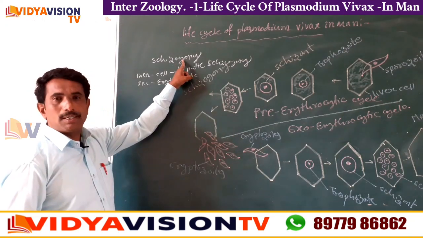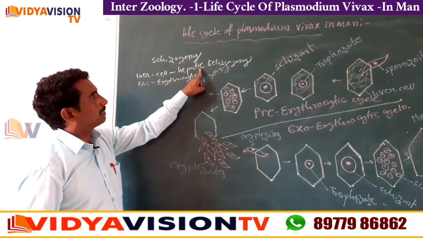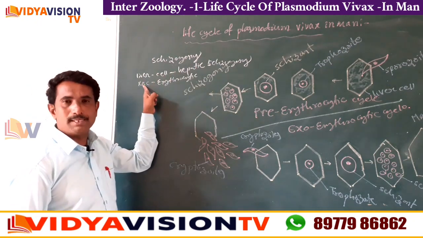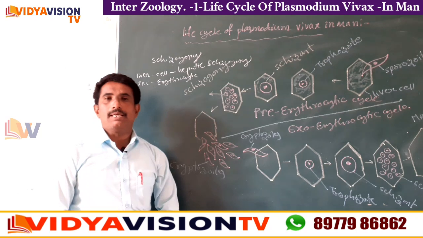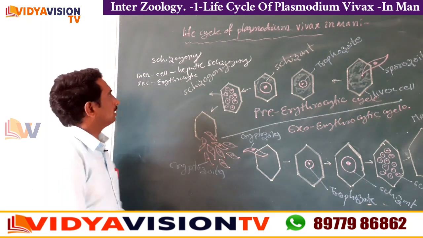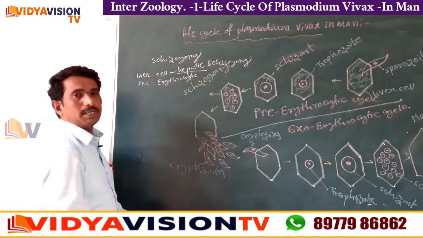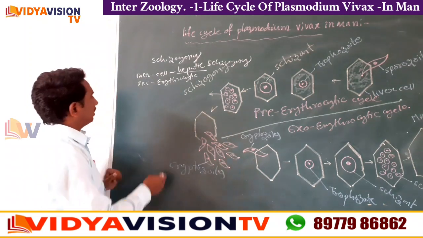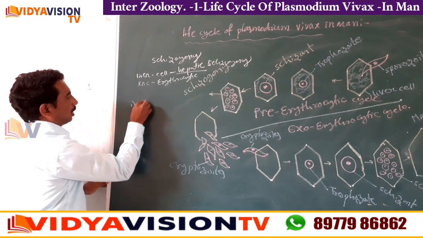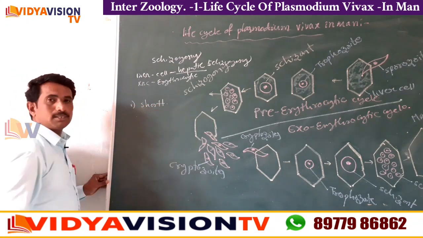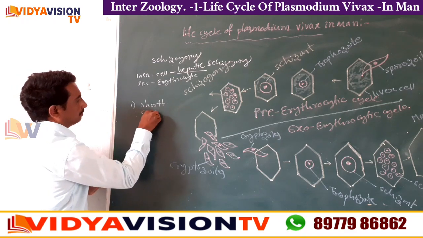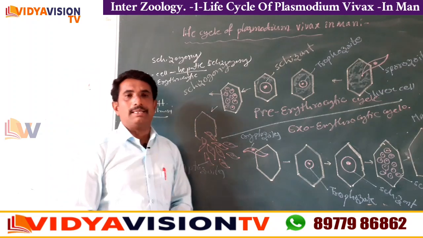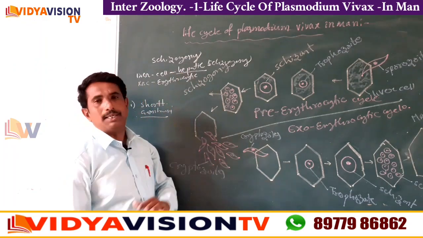If the schizogony occurs in liver cell, that is called hepatic schizogony. If the schizogony occurs in RBC, that is called erythrocytic schizogony. Now we will discuss hepatic schizogony clearly. The hepatic schizogony was discovered by two scientists, one is Short and another scientist is Garnham. So these both scientists discovered the hepatic schizogony.